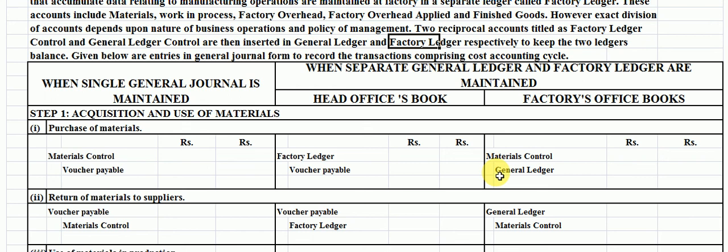Please, you can also see that video and learn about the proforma in the form of head office books and factory office books.